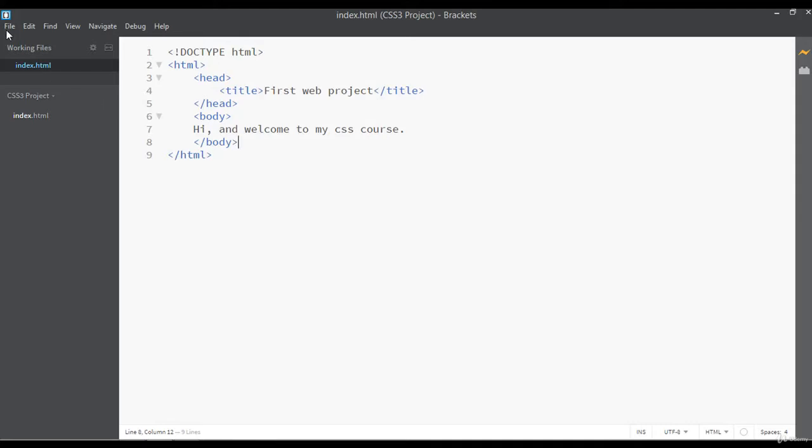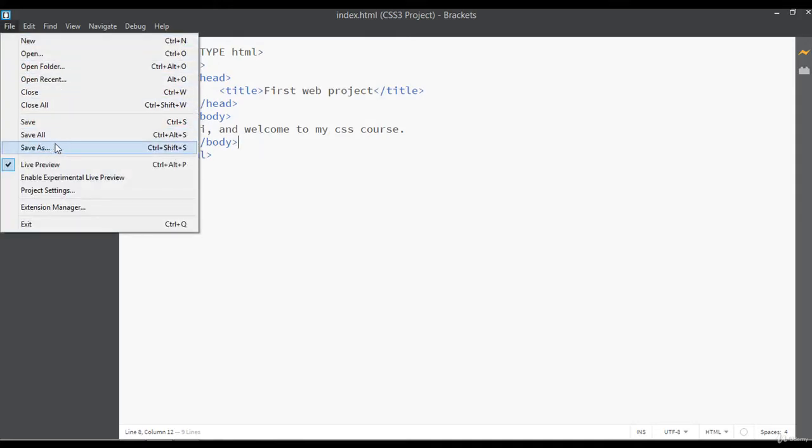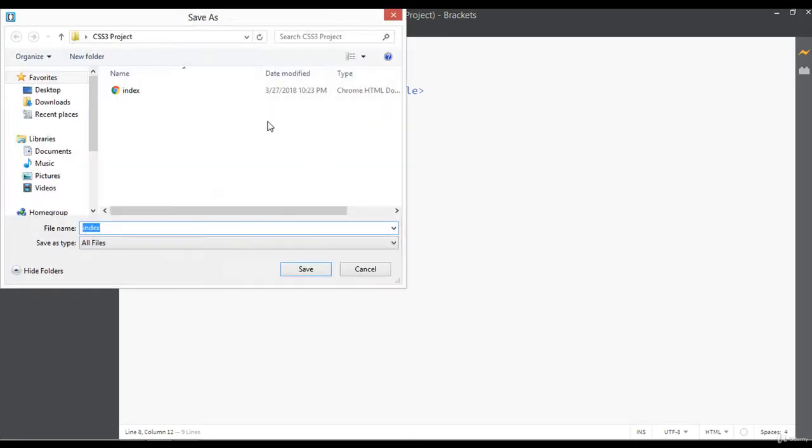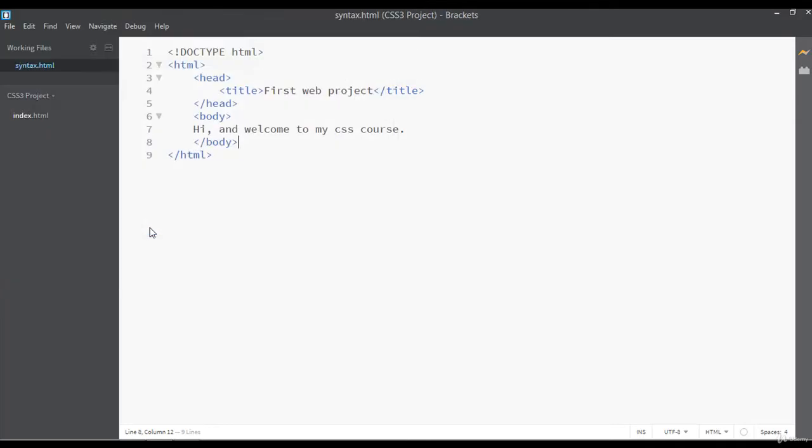Open your code editor, go to the file menu and save as this file just as a separate file. I'm just going to save this as a separate file because I need to send all this to you. If you don't want to, you can just work on the current file. Text.html is the extension, and save.